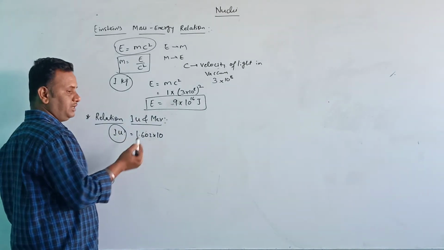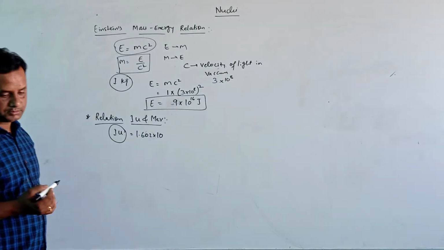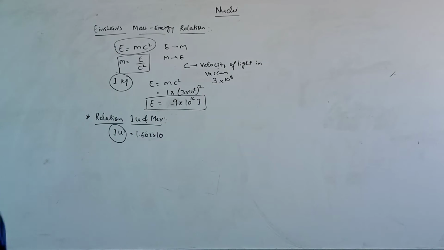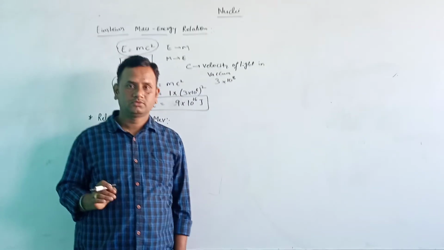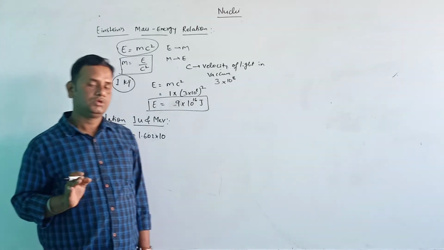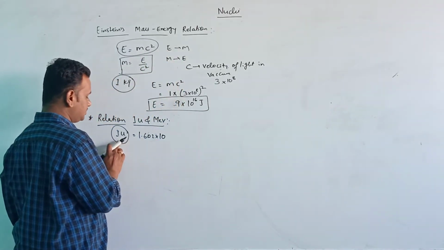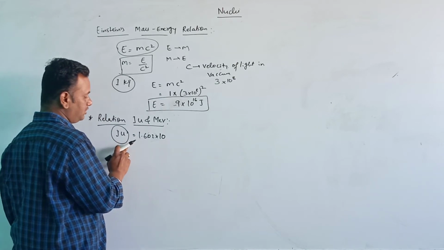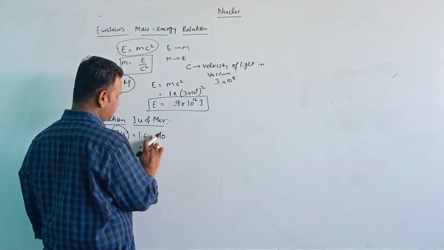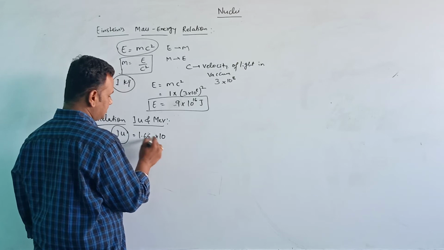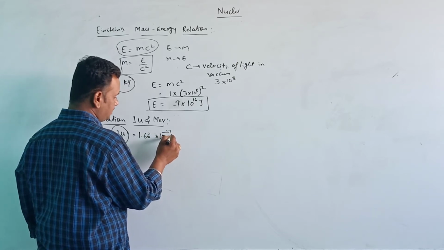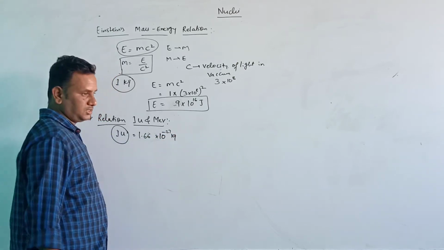So one atomic mass unit. If you calculate, one atomic mass unit is equal to 1.66 into 10 to the power of minus 27 kg.